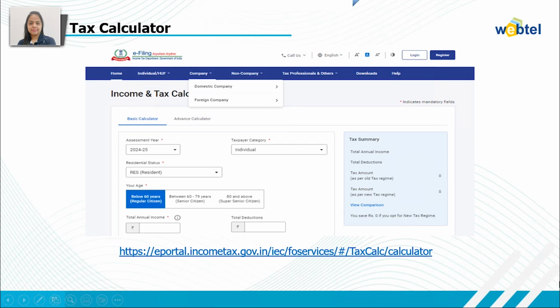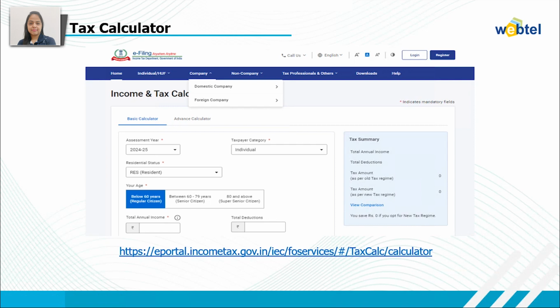And for the tax calculation, you can go to the income tax portal. Here you need to enter the assessment year. And after that, you need to select the type of taxpayer or the taxpayer category, and then you need to select the residential status, and also the age criteria, and then you need to enter the total annual income that has been received. In case you have any total deductions, then you can enter the total deduction amount, and after that tax will be calculated over here.